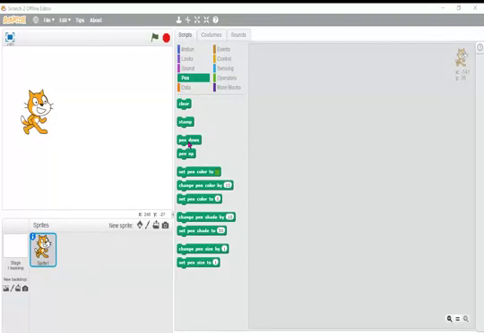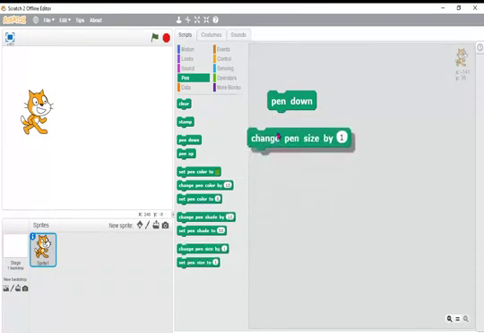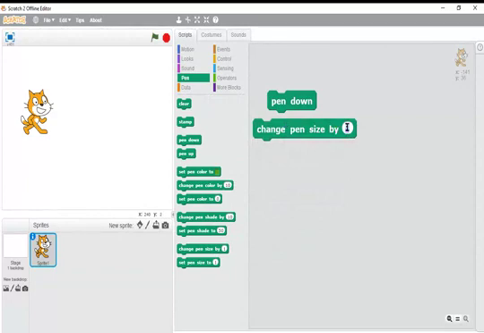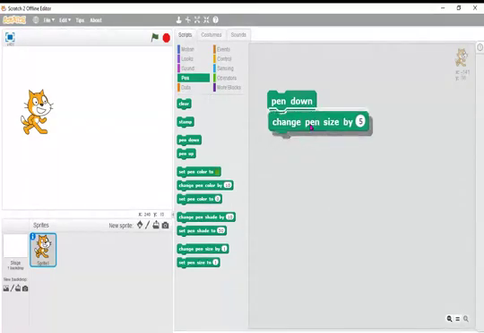What are we talking about? Pen. Yes, exactly, pen. So what will we do? We will use the pen. You have to put the pen down. Then the pen size: where is the pen size? Change the pen size to 5. Then the pen color.